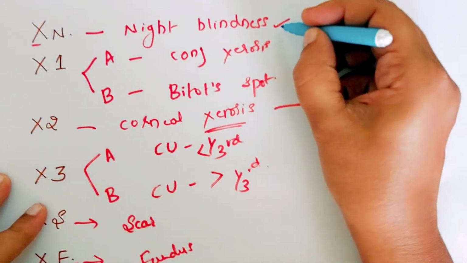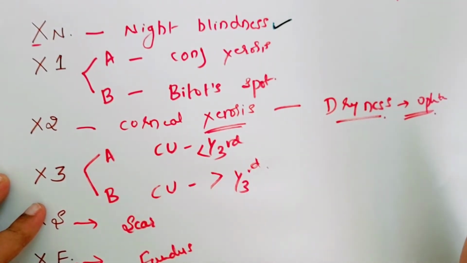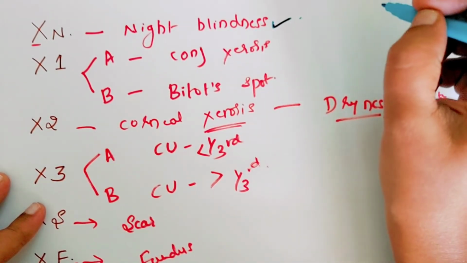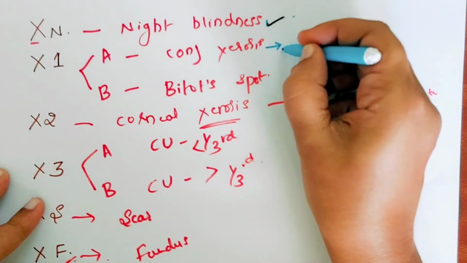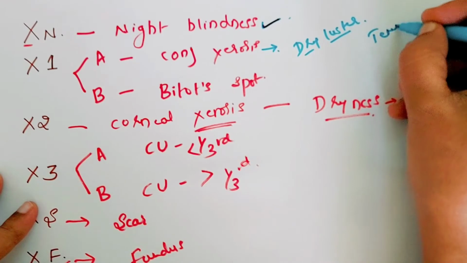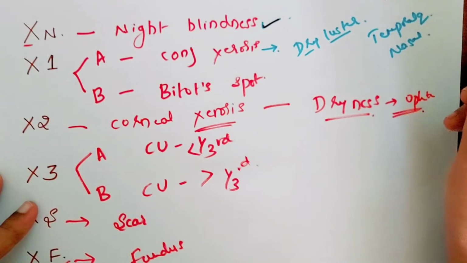As I told, in the first stage of XN there is only night blindness. So if you suspect some vitamin A deficiency in a particular child, you should dig into the history and ask parents whether the child is having difficulty in mesopic vision or night vision. Then you can elicit the history of night blindness. In the conjunctival xerosis stage, where there is dryness of the conjunctiva, we see dry, lusterless, non-wettable patches in the conjunctiva, which usually involve the temporal quadrant first, then the nasal quadrant. Even there can be conjunctival thickening, wrinkling, as well as pigmentation.